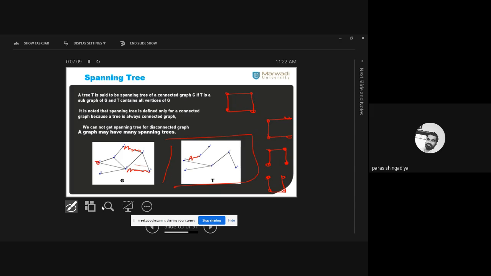Okay, with 7 vertices and a number of edges, and now you have to make this graph a tree. Clear? You have to remove such closed walks from this graph. These are the closed walks. You can see it here. We can create a closed walk by using these 3 vertices. We can create a closed walk by using these 4 vertices. Same here, we can create a closed walk by using this pentagon. So now you have to remove these closed walks. Okay, आपको closed walk को remove करना है. ठीक है, and that we consider it here. Clear? Yes.